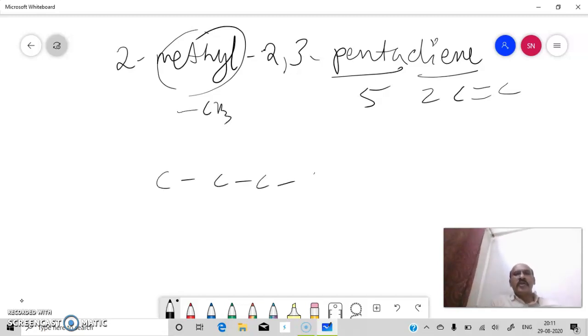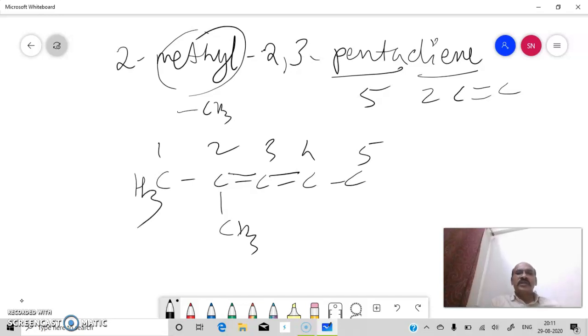So again draw 5 carbon atoms, then from carbon number 2 and from carbon number 3 start a double bond, numbering 1, 2, 3, 4 and 5, and to carbon number 2 write methyl, and the rest are hydrogens. So here 1 and here there are 3. So it is the structure of 2-methyl-2,3-pentadiene.